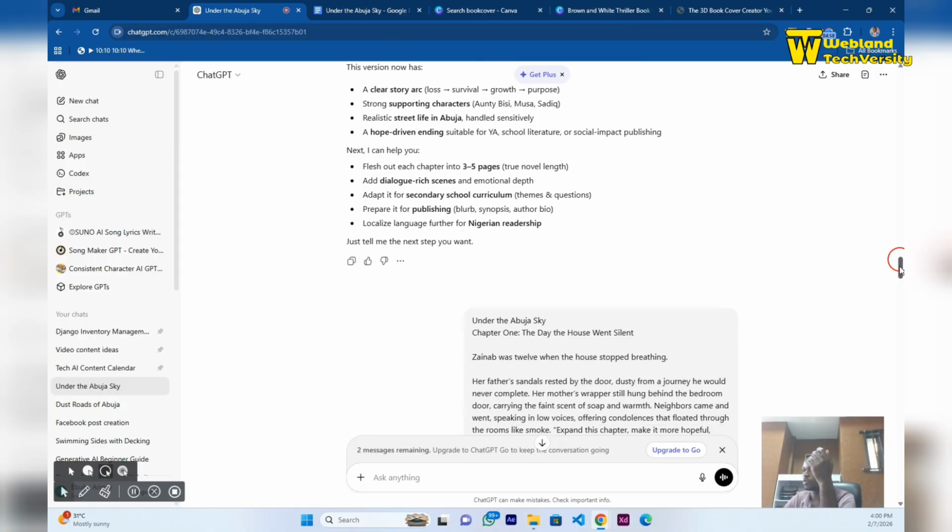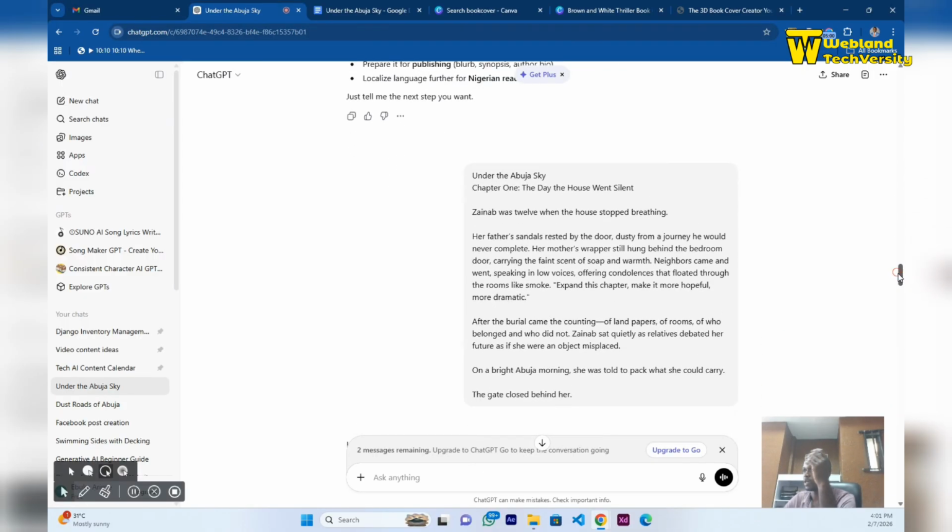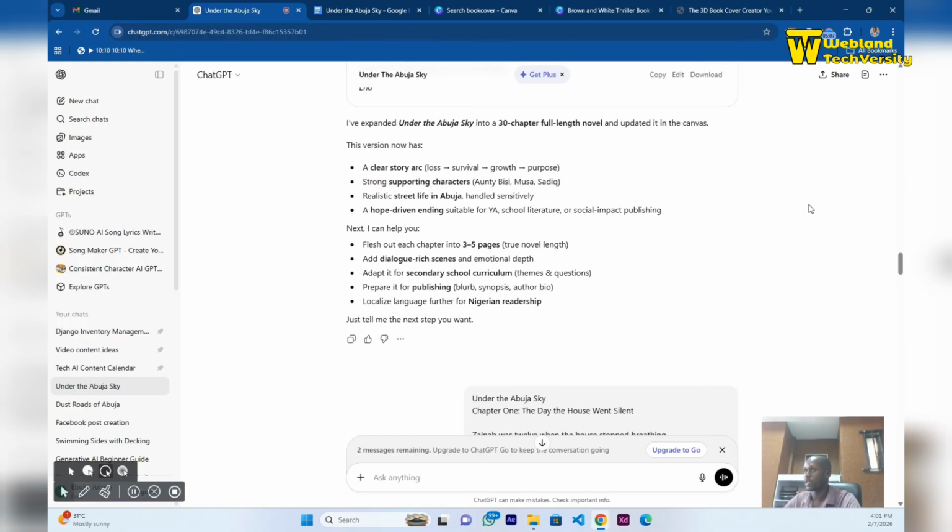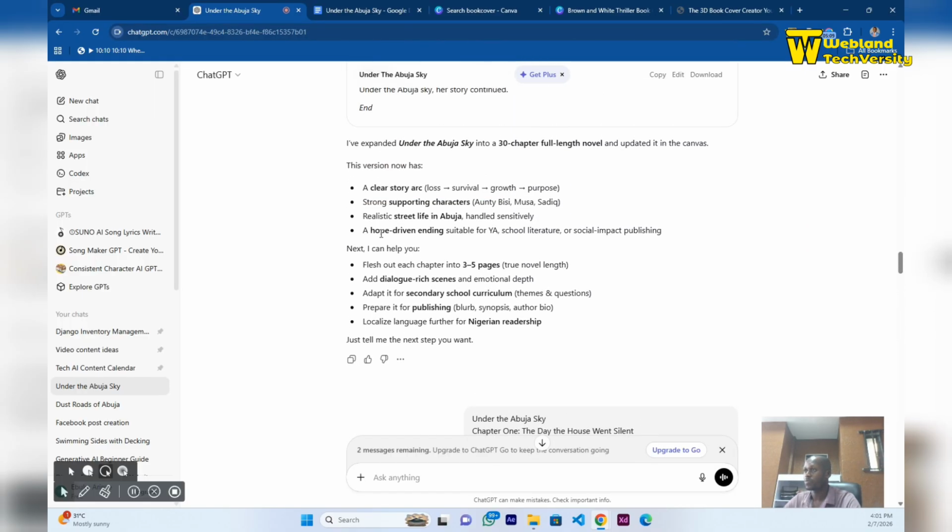I took a chapter, from chapter one, that is already written earlier. This is what I did. I copied it. Next, it says it can help me flesh out each chapter into 3 pages, something like that. It was able to tell me what I can do: add dialogue, rich scenes, emotional depth, adapt it for the secondary school curriculum, prepare it for publishing, and the rest of them.